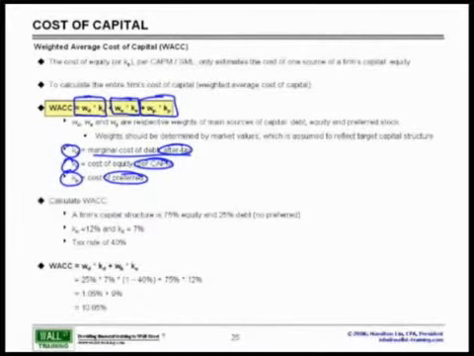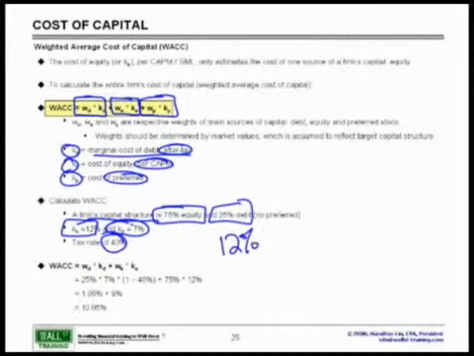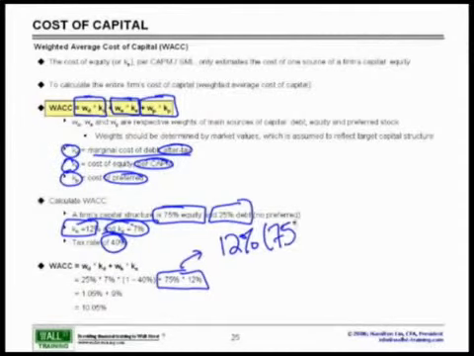To calculate the WACC, let's assume that we have a capital structure. The sources of our funds were 75% equity and 25% debt. What this means is, let's assume our cost of equity via CAPM is 12% and we issue debt at 7%. Assuming a tax rate of 40%, let's take a look at how we calculate our WACC. If we have a 12% cost of equity, that's this component here, we will take 75% of this because 75% of all our capital comes from equity. This actually equates to 9%.